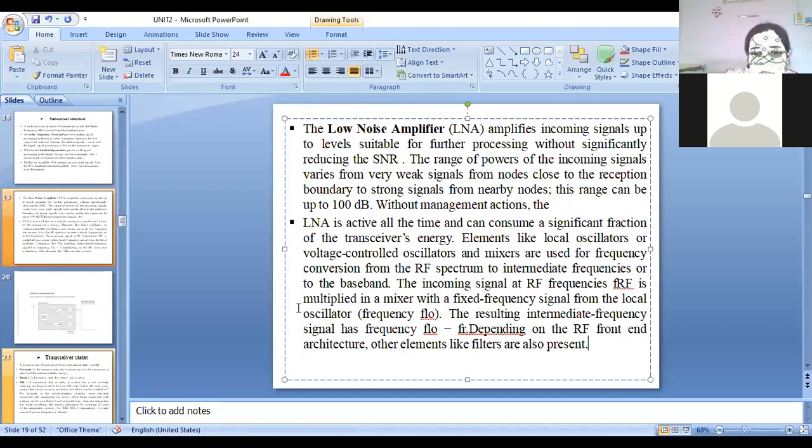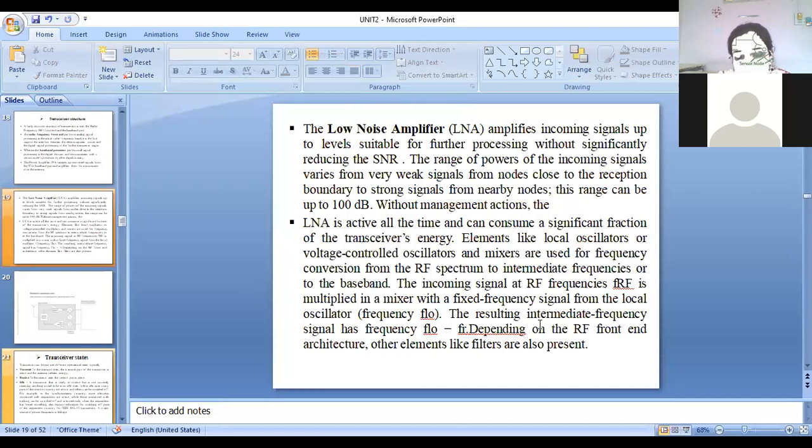Means in RF front-end architecture, there are filters, some noise reducers, also filters which reduce the high noise. There are many filters like low pass filters and high pass filters, which are used depending on our requirement. Okay.